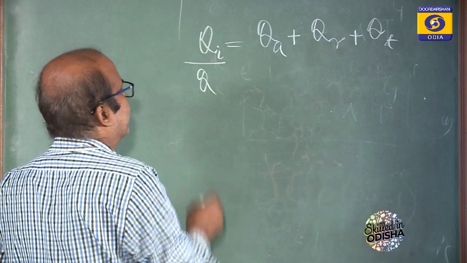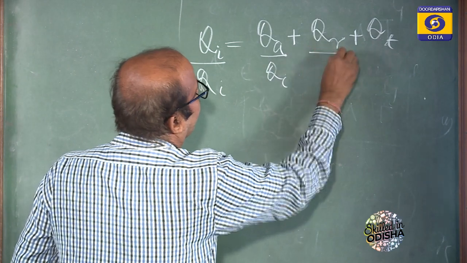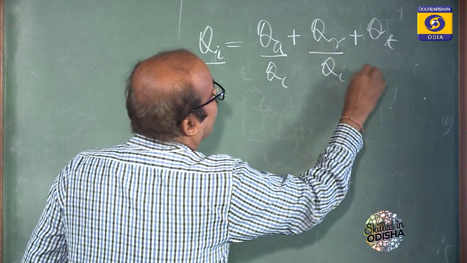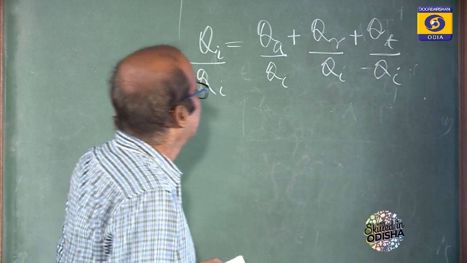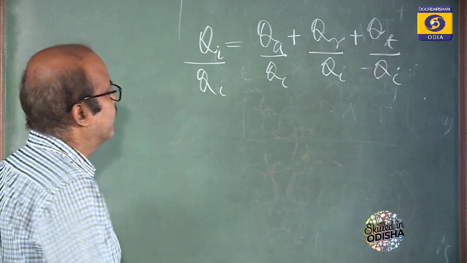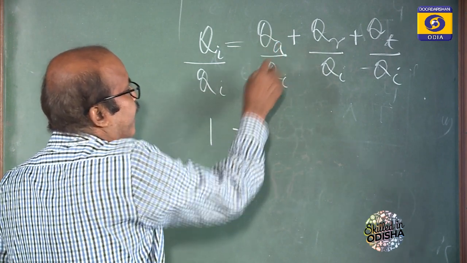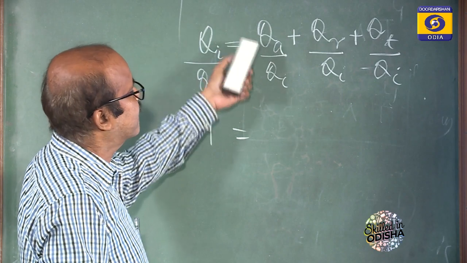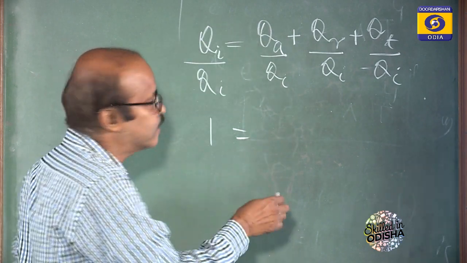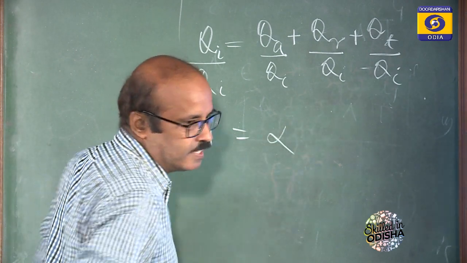Now if we divide the left side as well as the right side by, let's say, QI, then QI by QI will be 1. QA by QI, the ratio of the portion of the heat that is absorbed to the total incident radiation, is normally written as alpha.